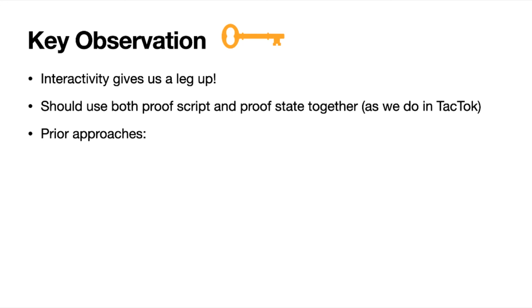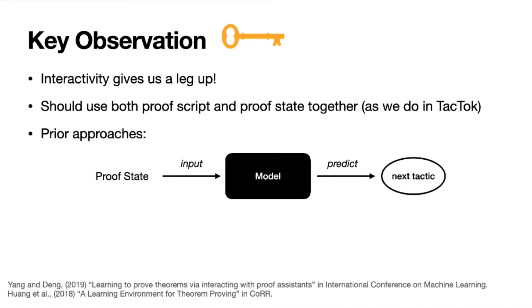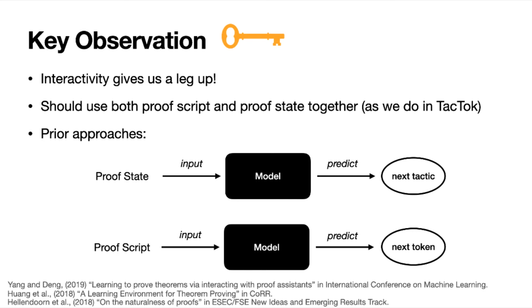Prior work, such as ASTactic by Yang and Deng and GamePad by Huang et al., have used only the current proof state as input to their proof script models, and then used their models to predict the next tactic. Other researchers, such as Hellendoorn et al., have explored only using the proof script tokens thus far as input to their proof script models, and then use their models to predict the next token.